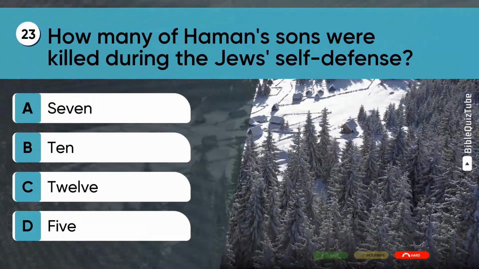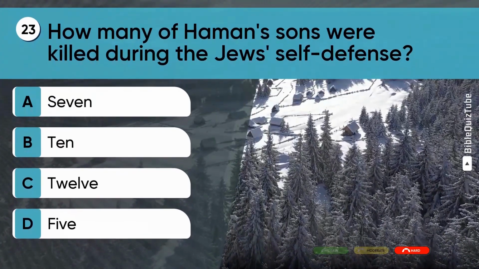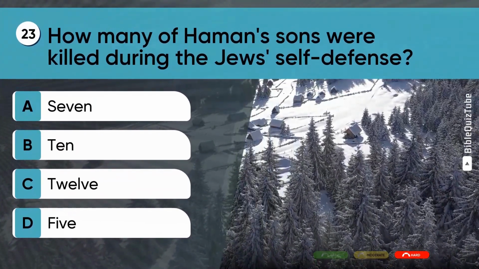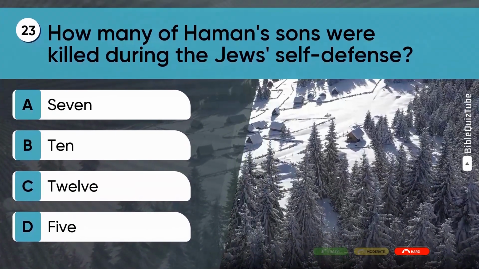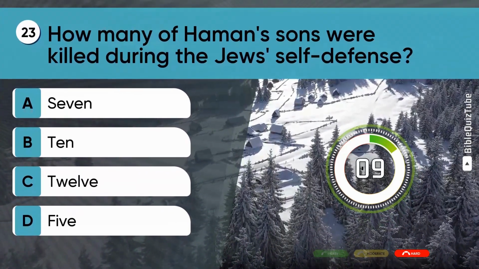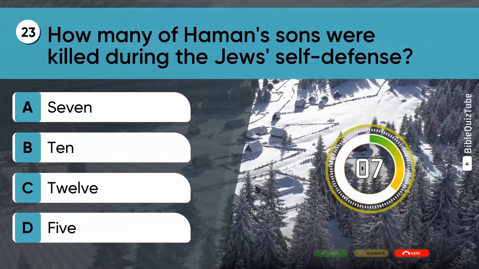Question 23. How many of Haman's sons were killed during the Jews' self-defense? A. 7. B. 10. C. 12. D. 5.